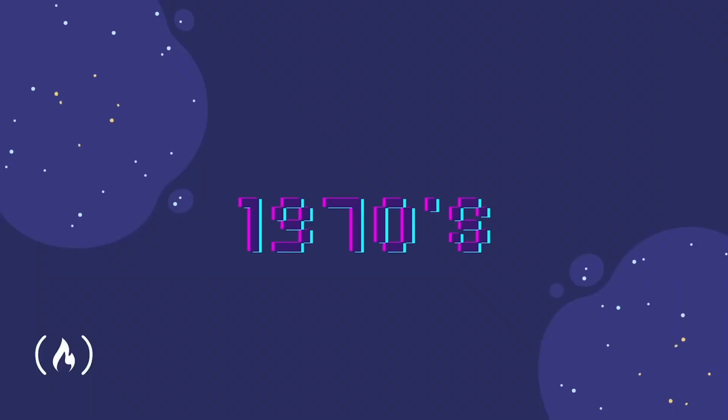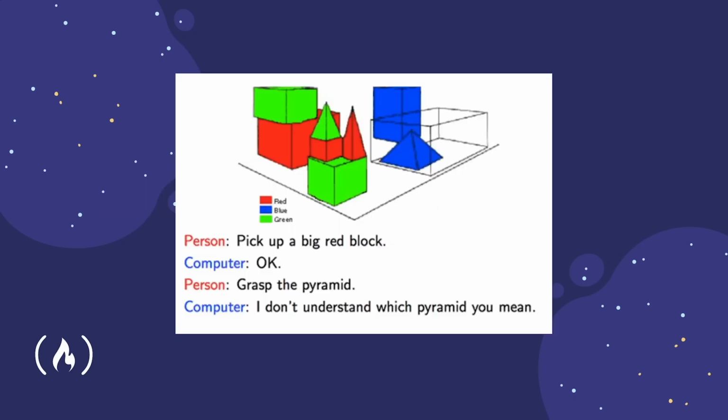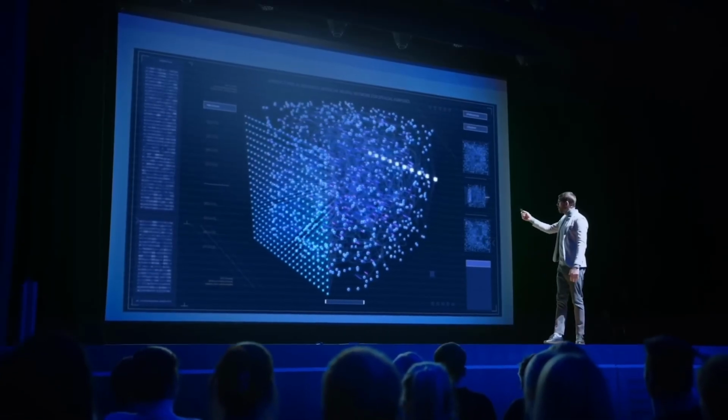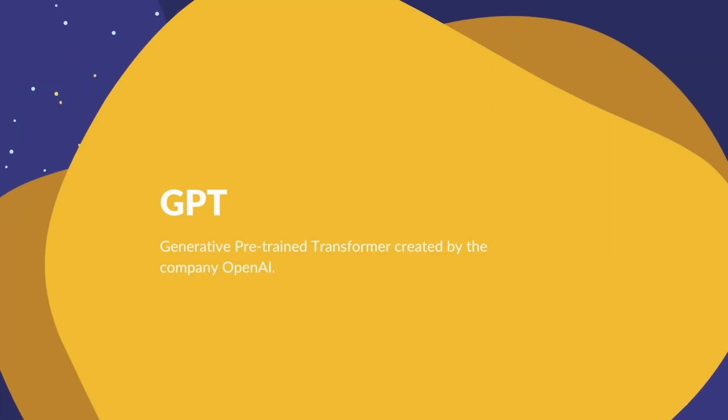Fast forward to the 1970s, when a program named SHRDLU appeared. It could understand simple commands and interact with a virtual world of blocks. Although SHRDLU wasn't a language model per se, it laid the foundation for the idea of machines comprehending human language. But the true language models began around 2010, when the power of deep learning and neural networks came into play. Enter the mighty GPT, short for Generative Pre-trained Transformer, ready to conquer the world of language.